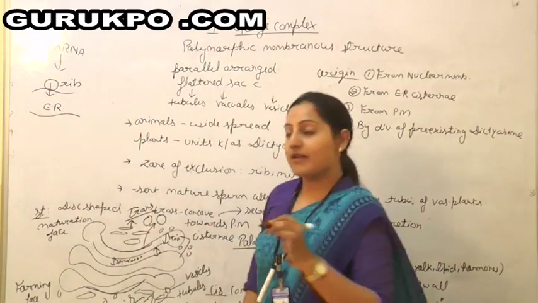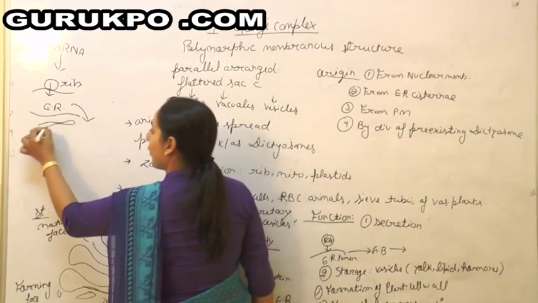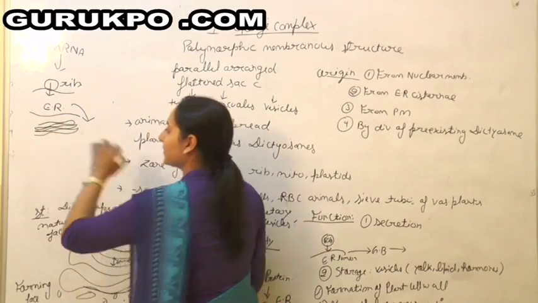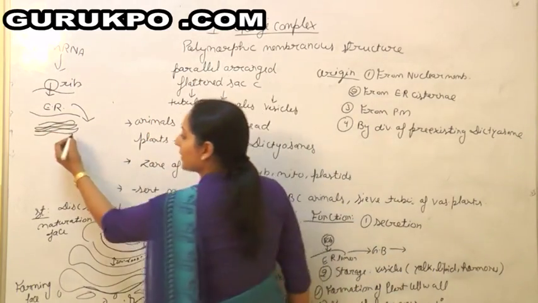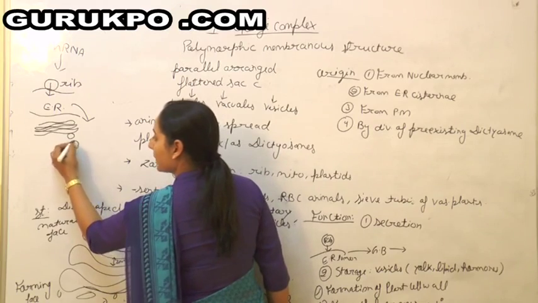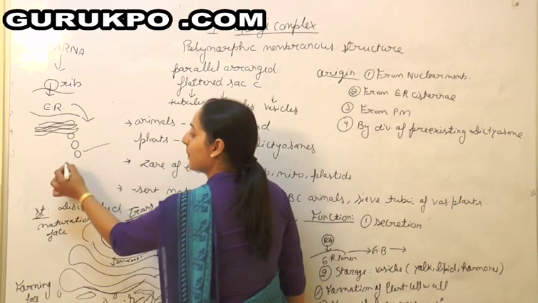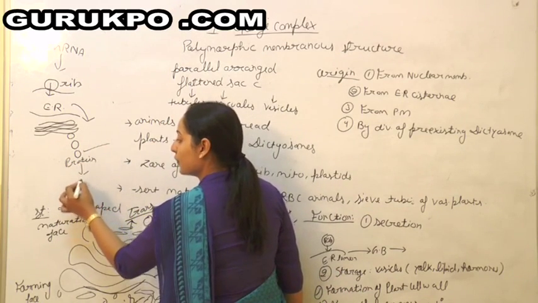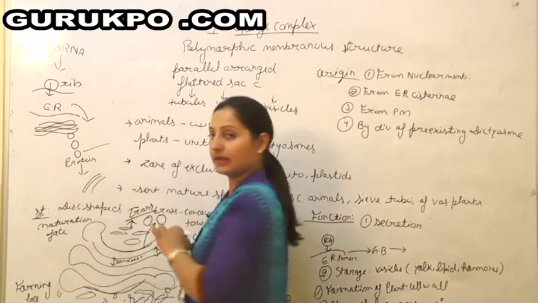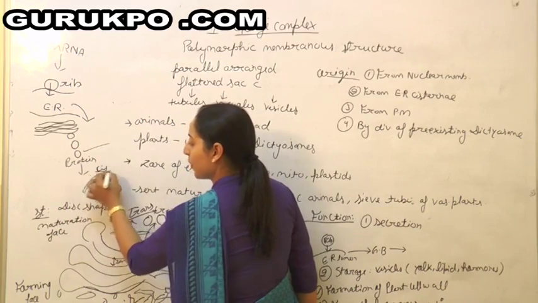Now from here, vesicles form, because the ER is again a membrane structure. The vesicles will be pinched off from the ER, and these vesicles will carry the protein. Now these vesicles move to the Golgi body, to the cis face of the Golgi body.